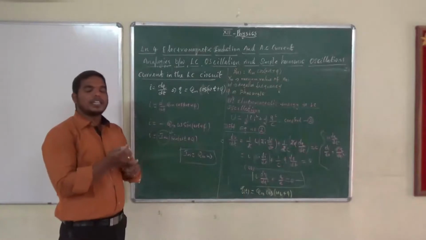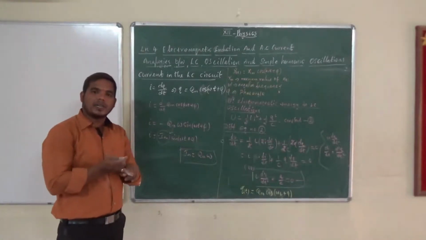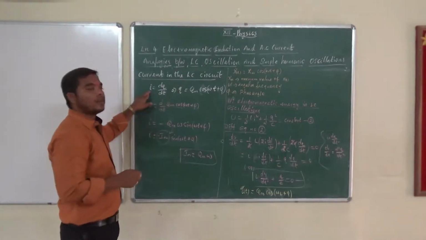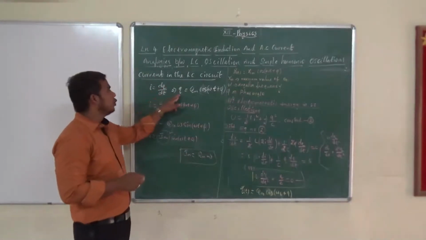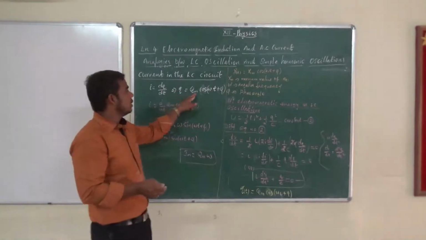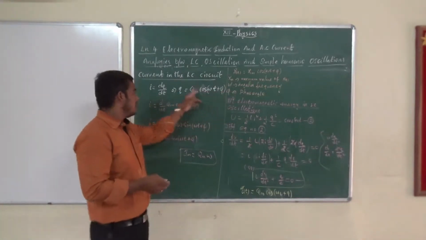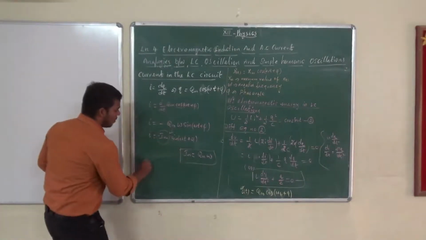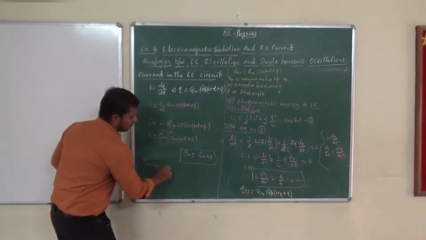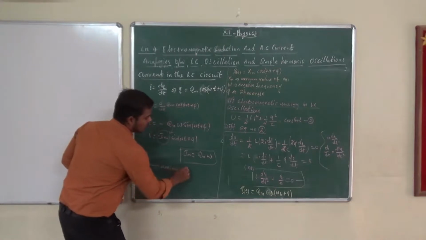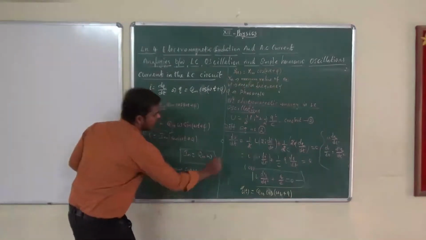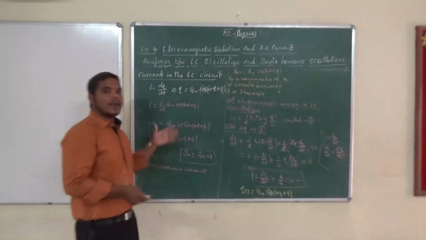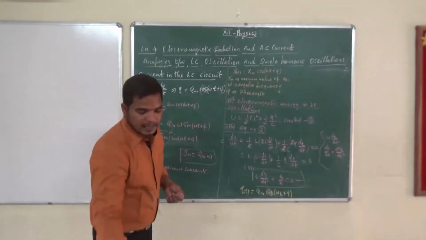We have discussed the qualitative treatment, and the quantitative treatment is also completed. Next we have completed current in the LC circuit. Current formula: I is equal to dq by dt. Q we have calculated: Q is equal to Qm cos omega t plus pi. When we differentiate, we get the current I. Here, what is Im? Maximum current in the LC circuit. Okay, any doubt for this equation?